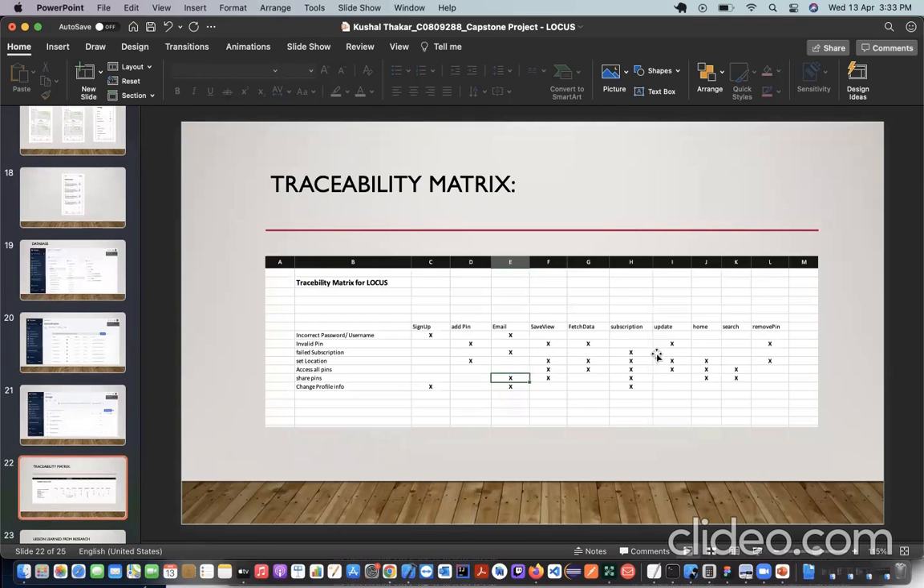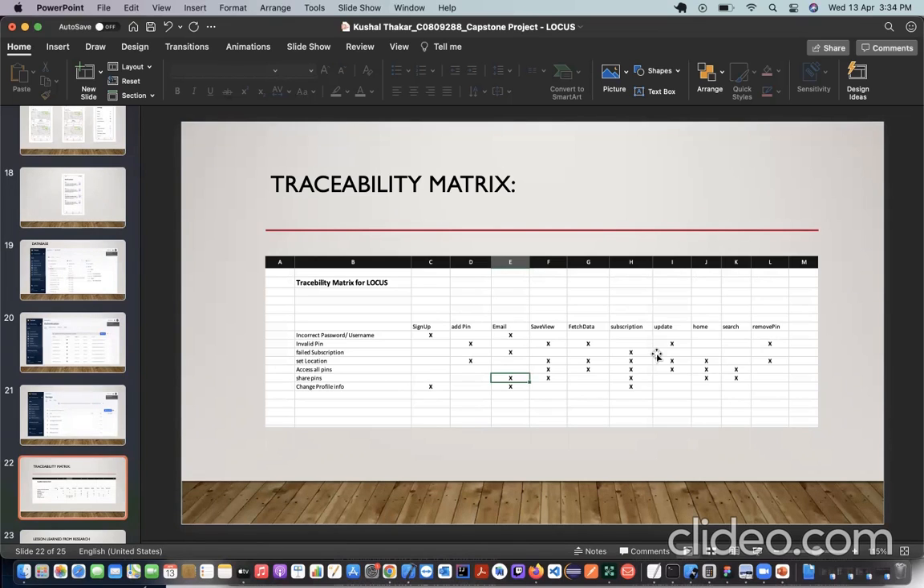For the traceability matrix part, we have created the following test scenarios which can mitigate our difficulties going further. So for that we have chosen some of the important testing. The first one is if we have an incorrect password or username, so we would be testing it in particular phases, like the sign up method and the email method. For an invalid pin, we can test in the following scenarios: add pin, save view, fetch data, and update.